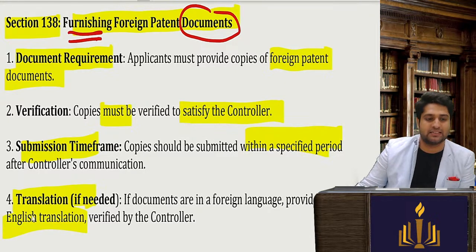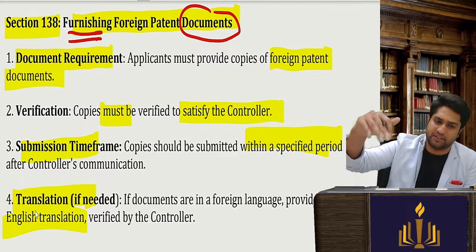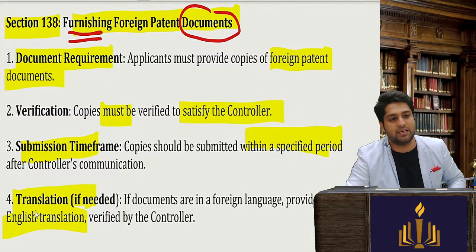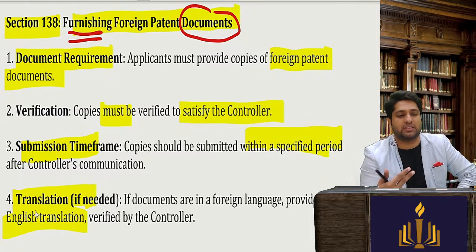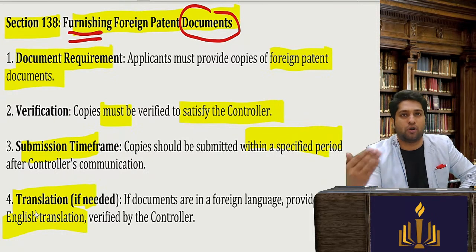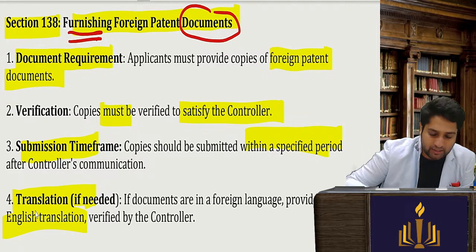And if it is, let's say, a Chinese inventor, it might be in Chinese, right? The complete specification, so a translation can be asked. The documents could be asked to be translated, should be given to their satisfaction, and all the foreign documents which are there also have to be submitted to the patent registry and the controller.